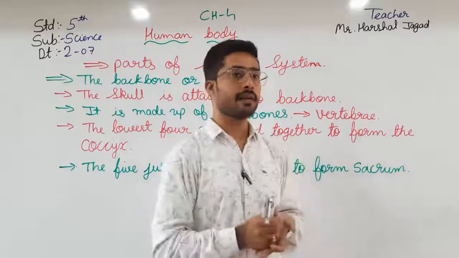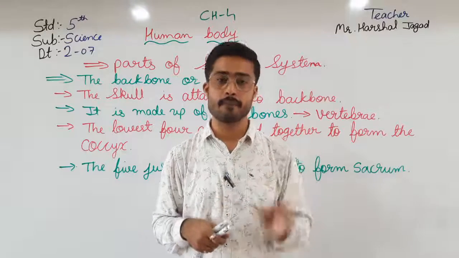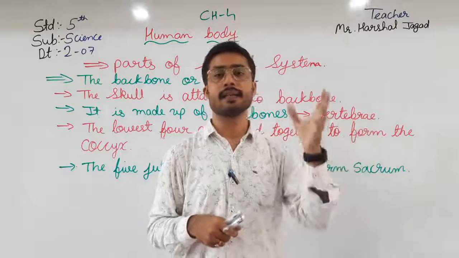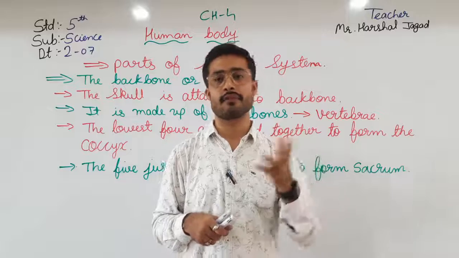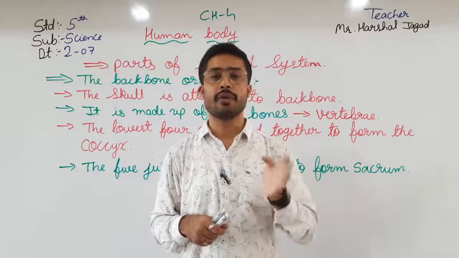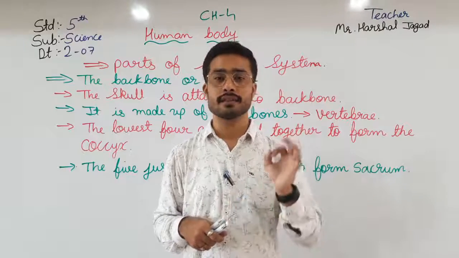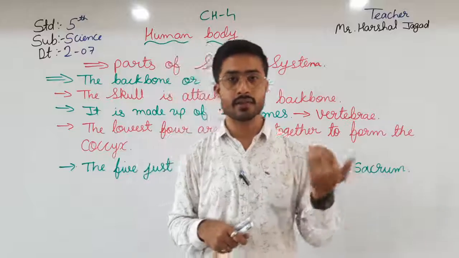The skull is attached to the backbone, and there are 33 bones in the spine or backbone, with different names given to them. So in this video we have seen all these things. Now we will see the rib cage in the next video.